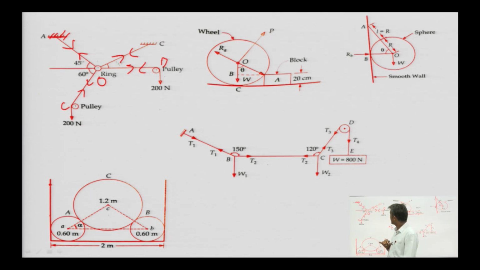We are interested to find these tensions T1, T2, T3, T4 because to check the integrity of carrying this load. If this cable is not capable of carrying this value of T1, then there will be failure. Similarly, for any string, the strength of the cable must be more than that.